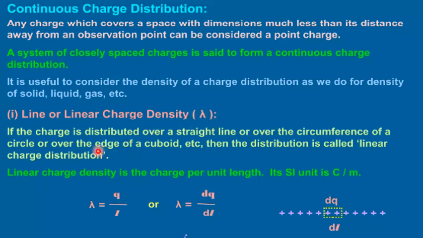If the charge is distributed over a straight line or over the circumference of a circle or over the edge of a cuboid, etc., then the distribution is called linear charge distribution. Linear charge density is the charge per unit length. Its SI unit is coulomb per meter. So lambda is equal to Q upon L or lambda is equal to dQ upon dL, as we can see in this diagram.